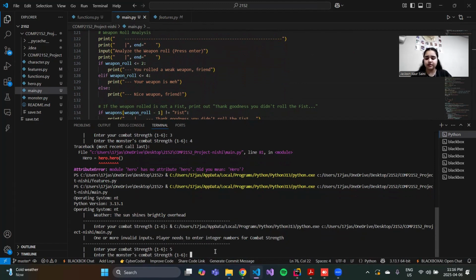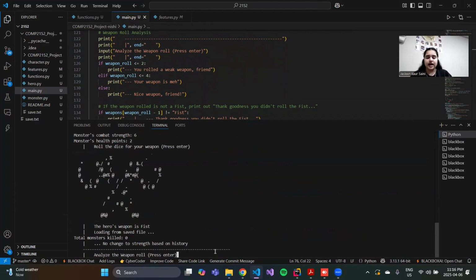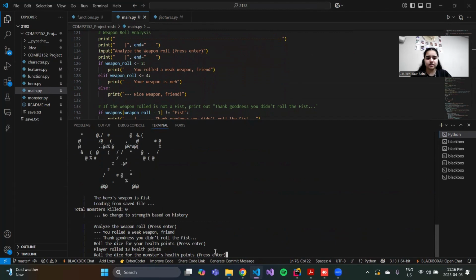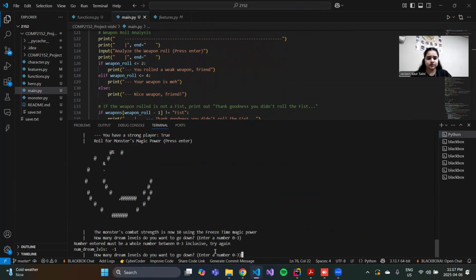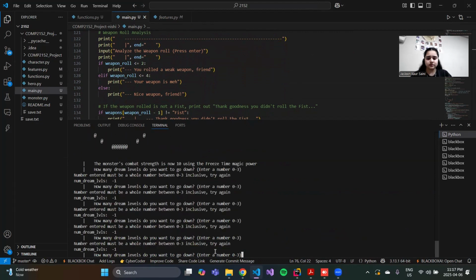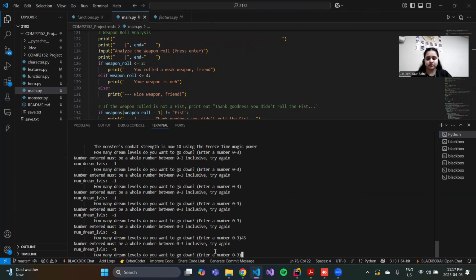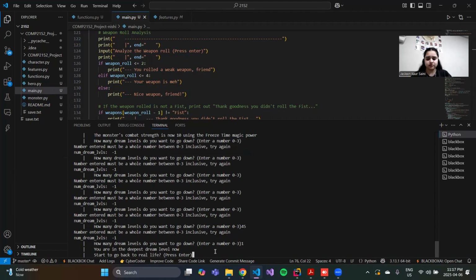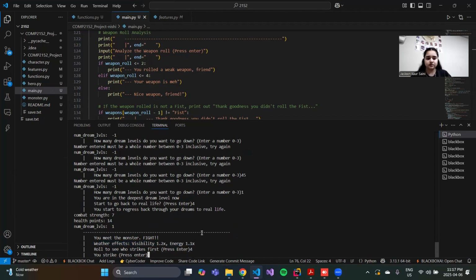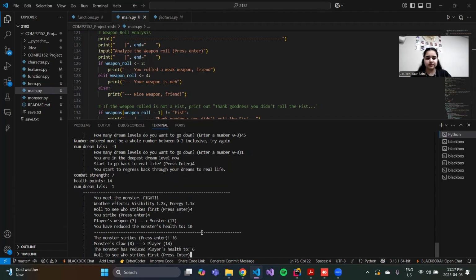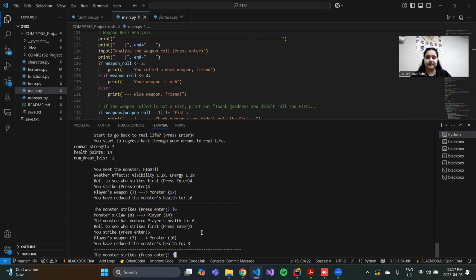So I'll just write it in and see how it works as the game goes on. As you can see, my weather effects have been working properly, and the game goes along.